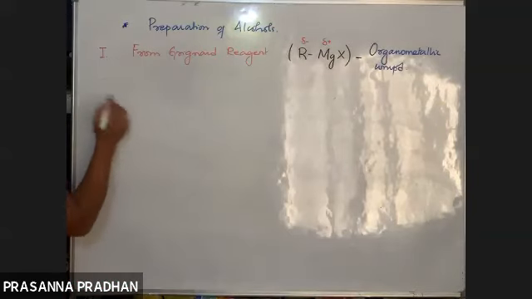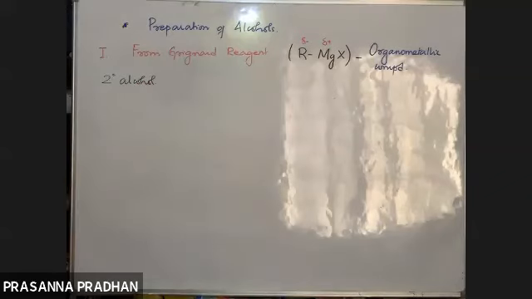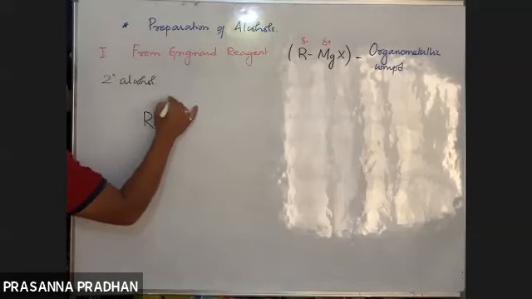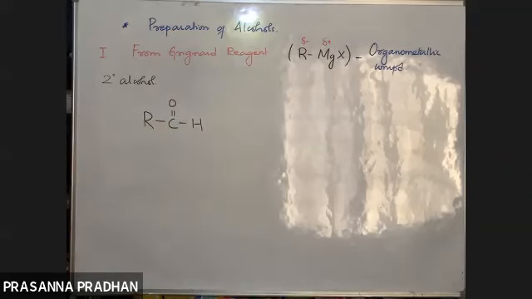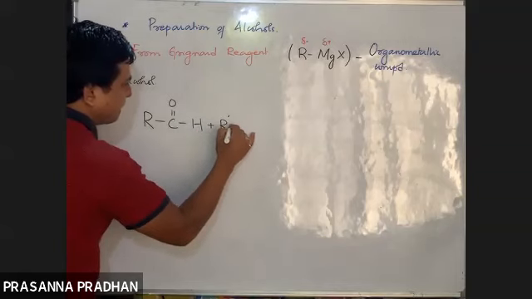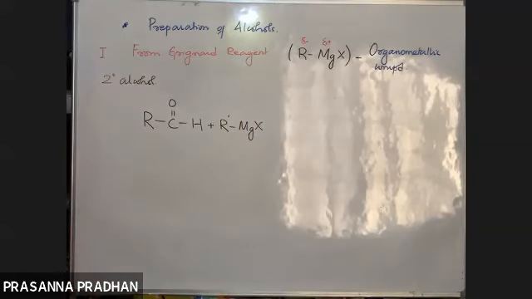So, 2 degree alcohol. Okay. Now we need to prepare 2 degree alcohol. So how are you going to prepare 2 degree alcohol? Remember, we need an aldehyde other than formaldehyde, because if I use formaldehyde, I'll be getting 1 degree alcohol. So instead of formaldehyde, I can use any other aldehyde, plus a Grignard reagent, R prime MgX. So these 2 alkyl groups may be different as well.